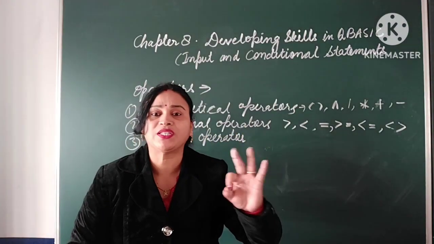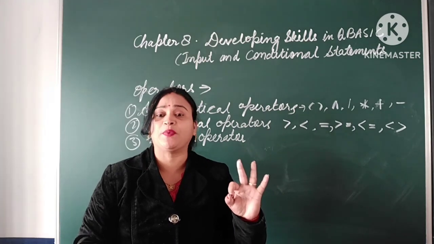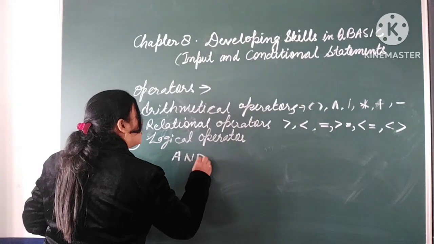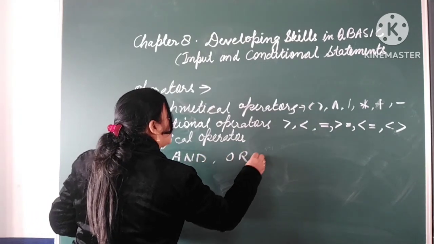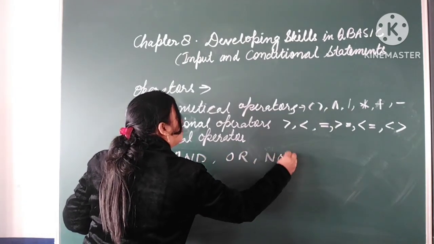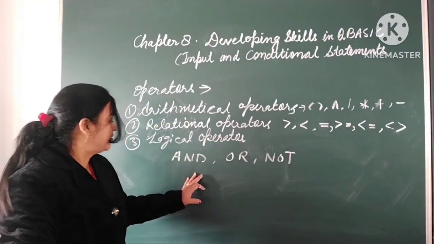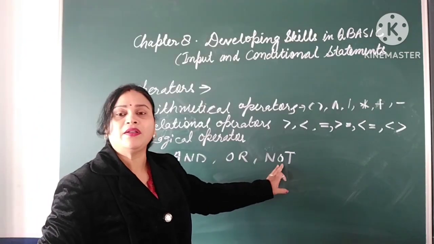There are 3 logical operators that we use in QBasic. They are AND, OR, and NOT.